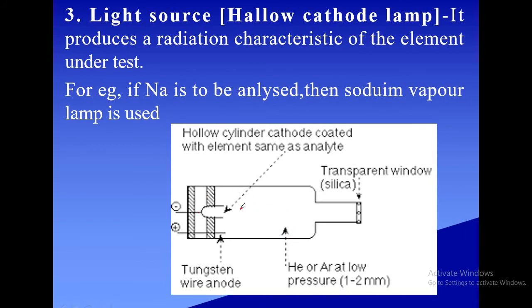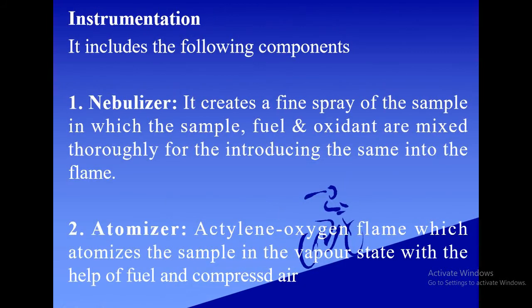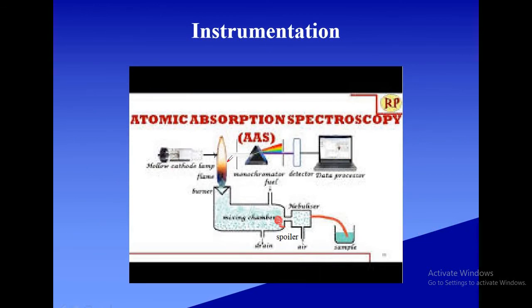So collision takes place between the cathode atoms and inert gas atoms, and both get excited, and they cannot remain in the excited state for a long time. They come back to the ground state. While coming back to the ground state, characteristic radiation is emitted by the cathodic element as well as the inert gas atoms. And we will get a narrow spectrum of light predominantly containing the characteristic radiation of the element under test. That radiation is allowed to pass through the flame here.